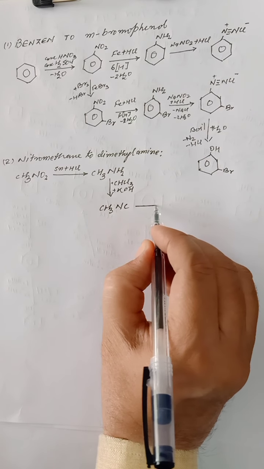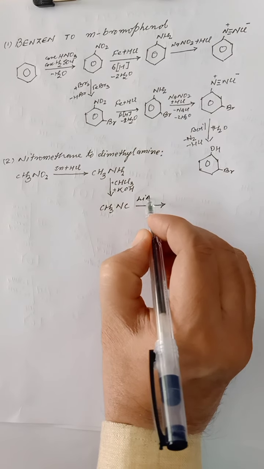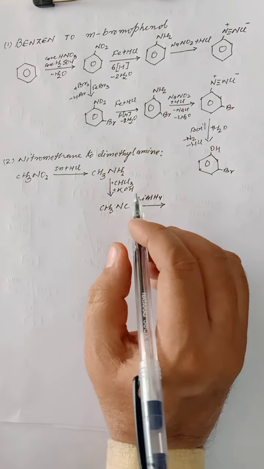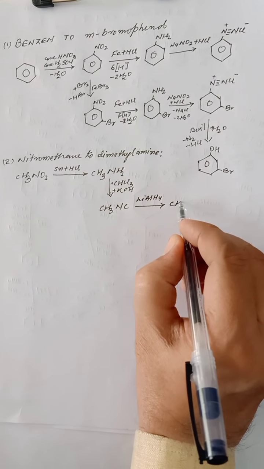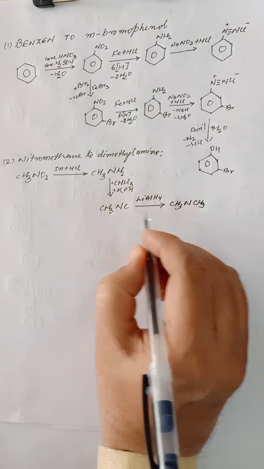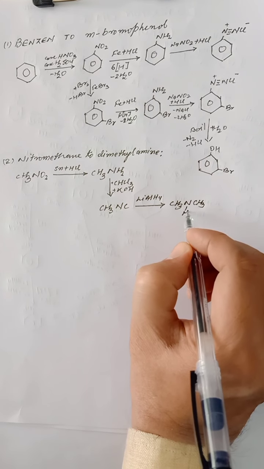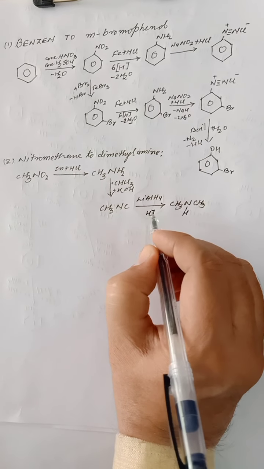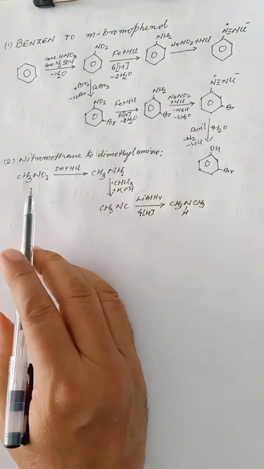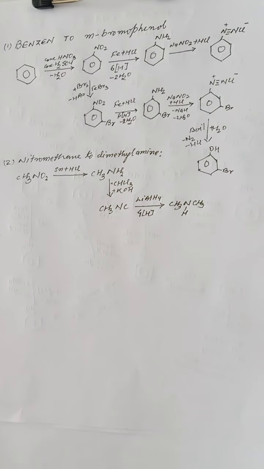And CH3NC, when it is reduced by lithium aluminum hydride or any other reducing agent, will give CH3NHCH3. We can write 4 H here, that is 4 nascent hydrogen given by this reducing agent. Okay, so nitromethane can be converted into dimethylamine.